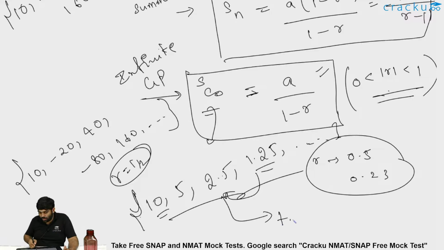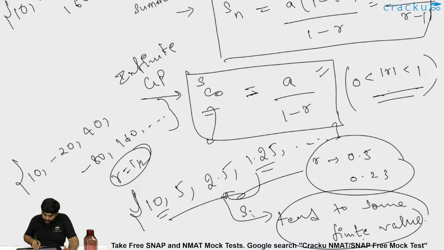should tend to some finite value. That sum should tend to some finite value, S infinity. In this particular case, it will be a by 1 minus r. Here a is 10, so 10 by 1 minus r, where r is 1 by 2. So 10 by 1 minus 1 by 2, which is 10 by 1 by 2, which should be 20. So till infinity, if you keep adding these numbers, it will tend to 20.